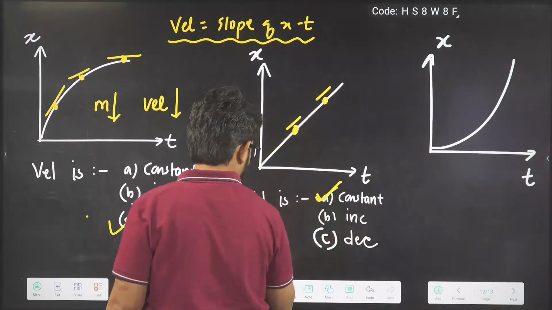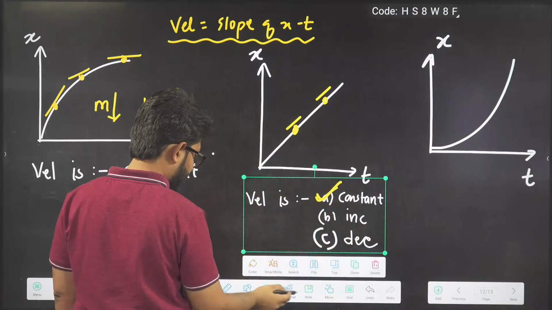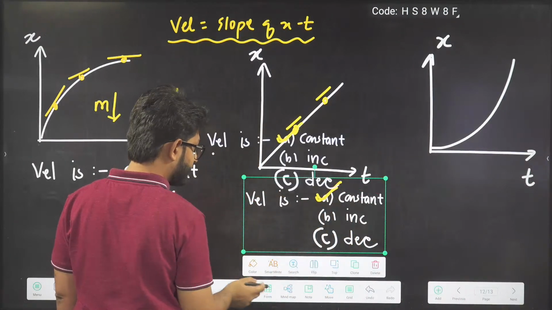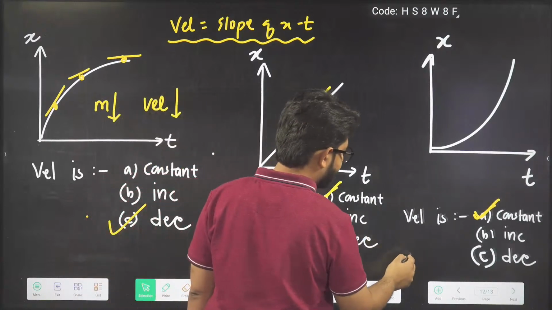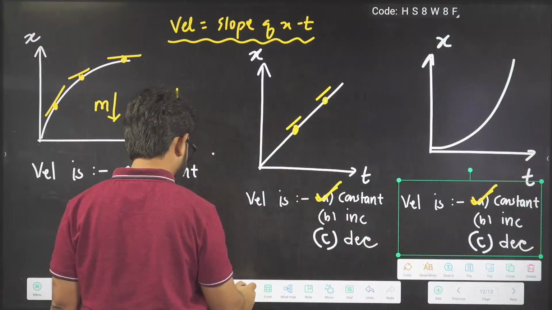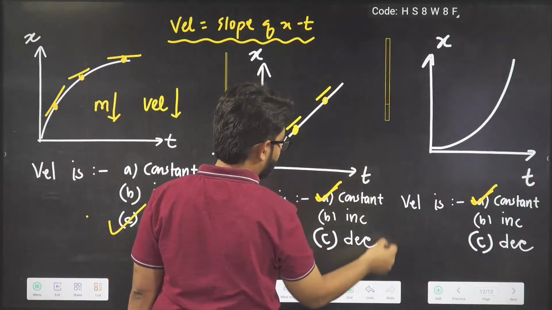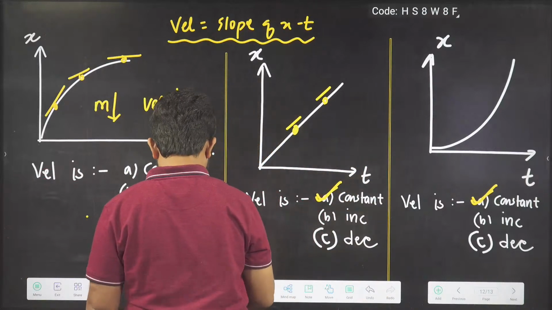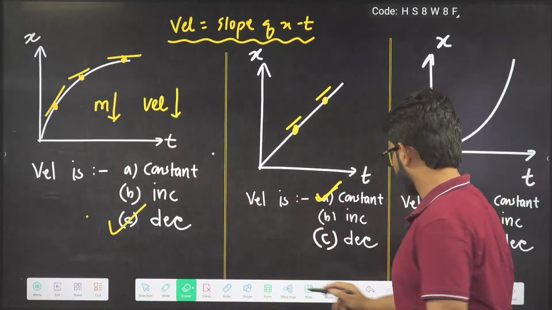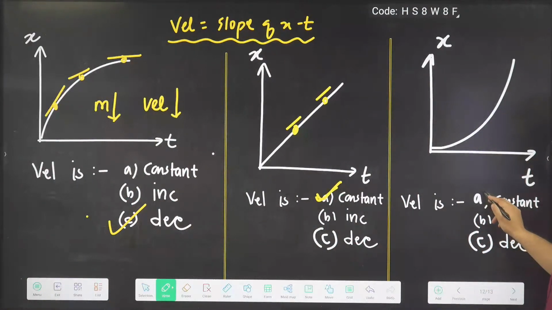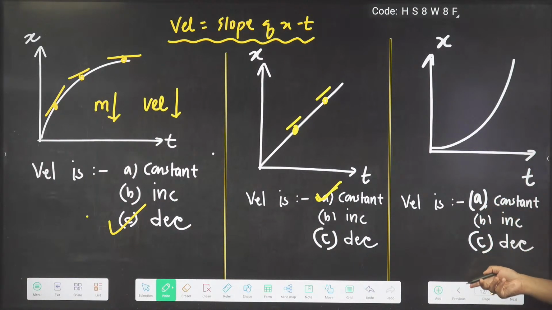Now, what is the velocity here? Increasing, decreasing, constant? You have the next question. Wonderful.